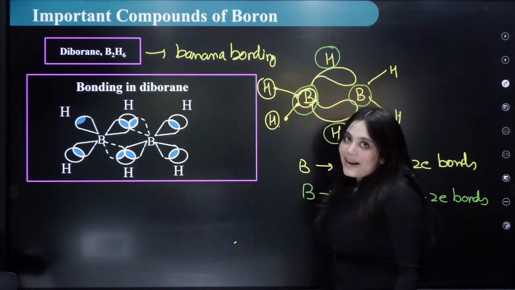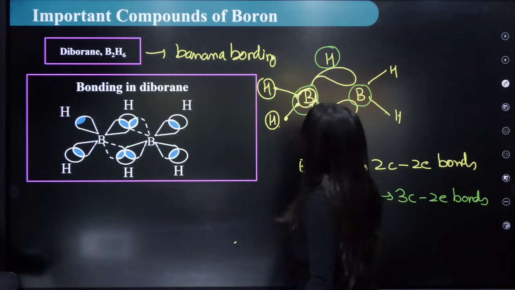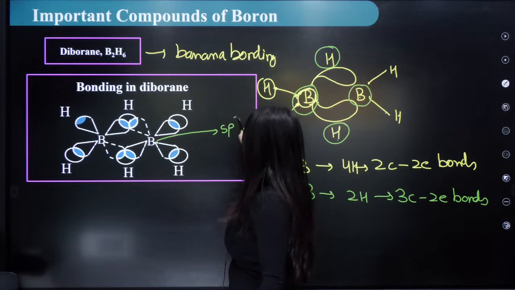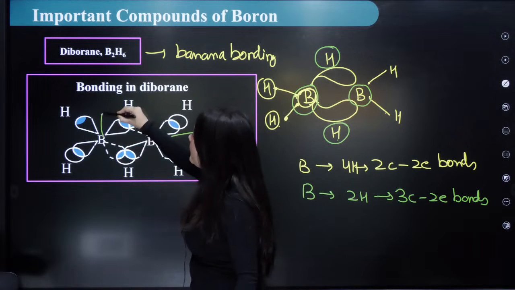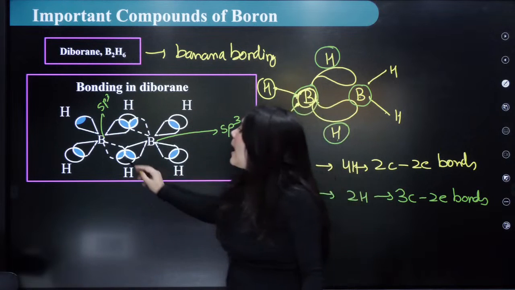So what is actually happening? Look at this structure once again. Here, what is the hybridization of boron? In each case it is sp3. This boron is also sp3 hybridized. This is also sp3 hybridized. Okay? So what is happening?